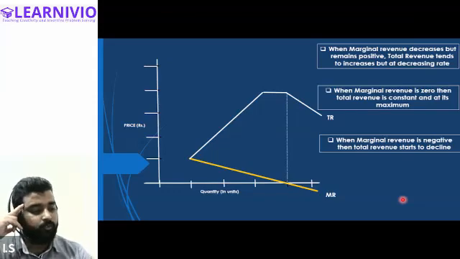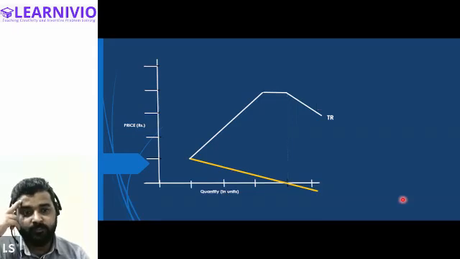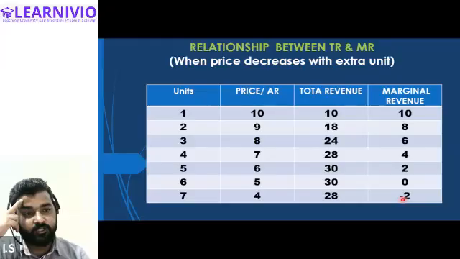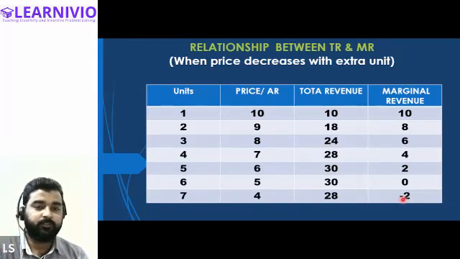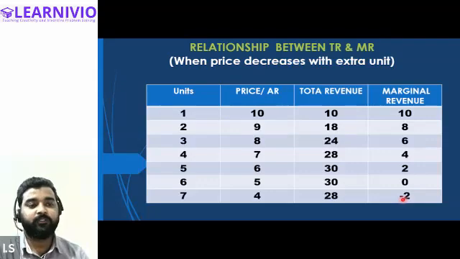Yes, sir. Okay, so this is what we call the relationship between the total and the marginal revenue. Let me explain this one more time. Today we were discussing the relationship between TR and MR, and as I told you, in order to understand the relationship between the TR and MR, we have to understand the type of market first, because depending upon the different type of market, the relationship also changes.